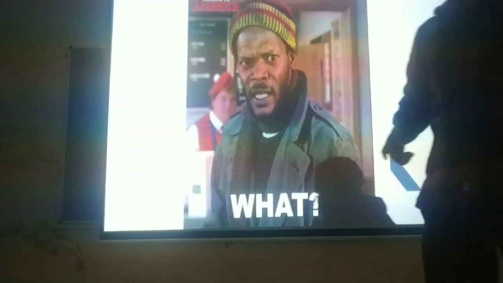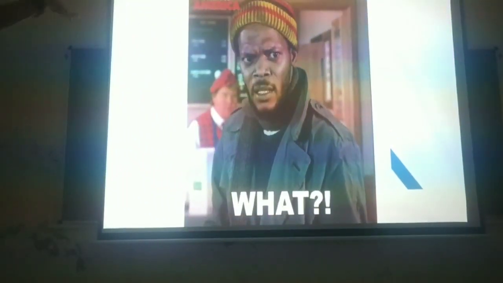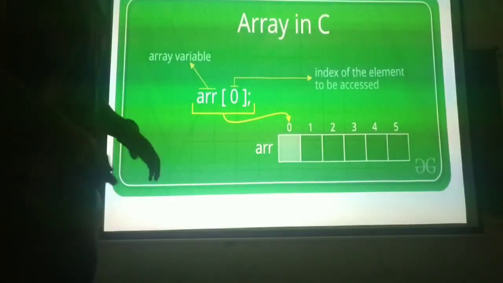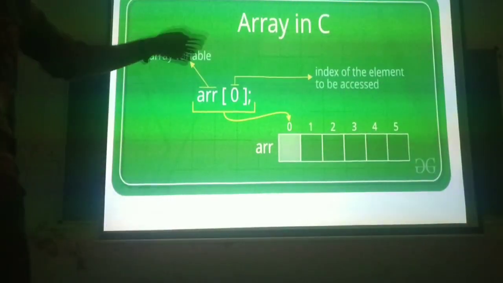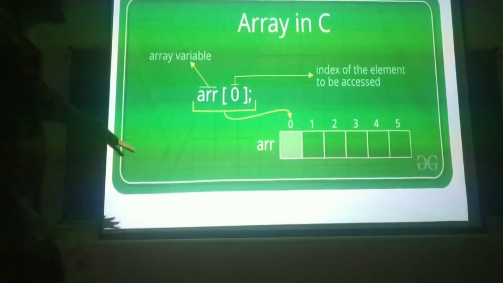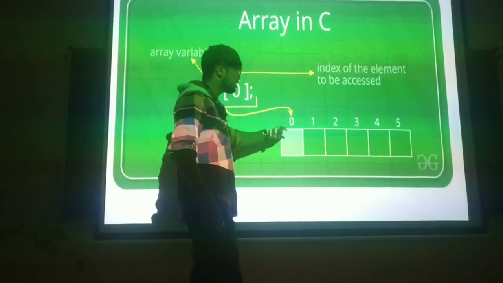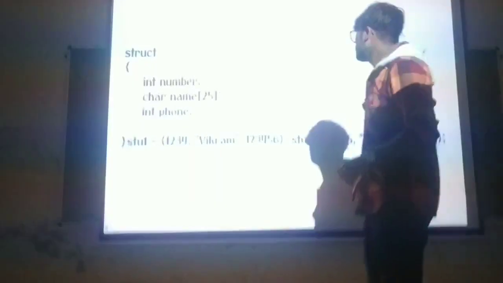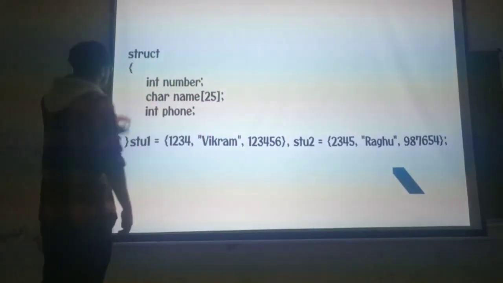First of all, in which language is the Linux kernel made? Anyone? C. Okay, 90% C and 10% assembly. In C language, we have some data structures, like we have array. In array we have all the elements of the same type, like if we have one integer, then all the array will be integer only. But there is one more data structure, that is called structure.